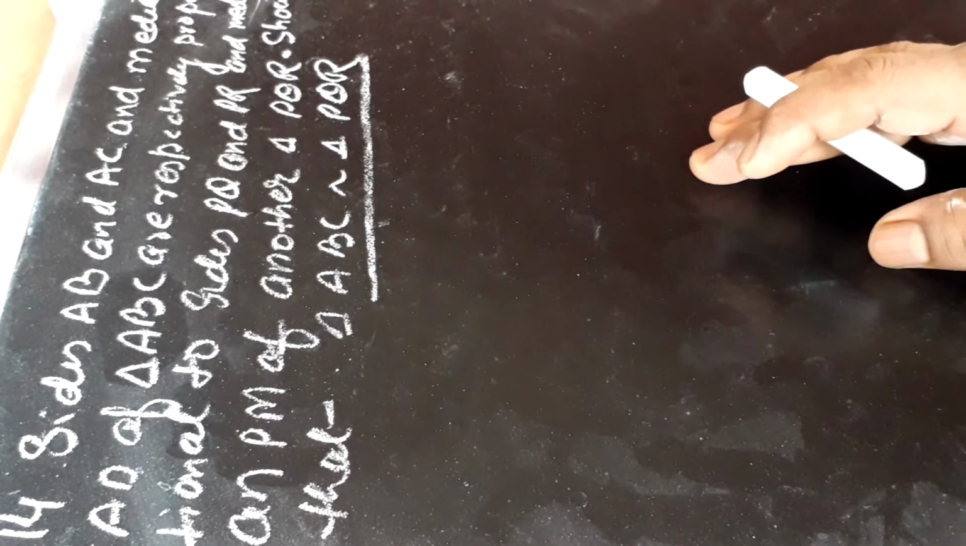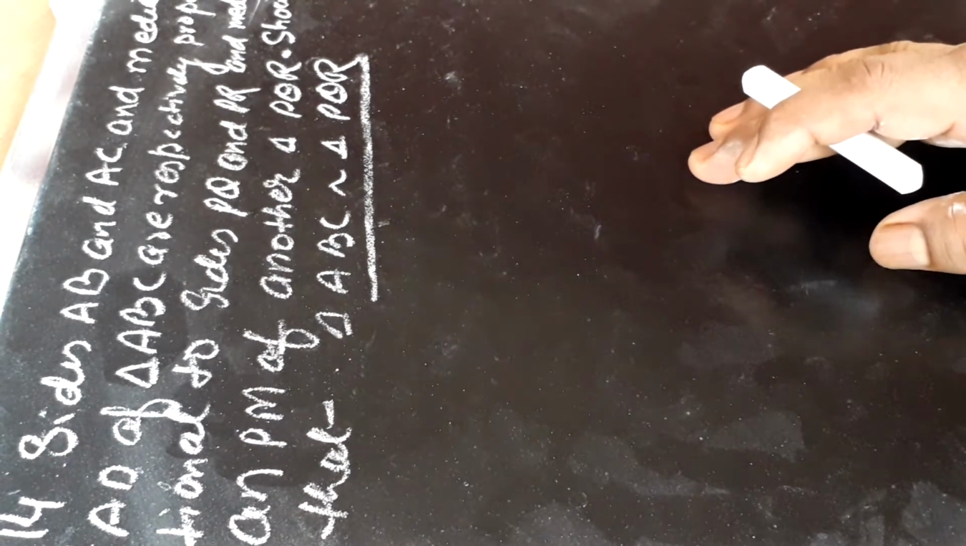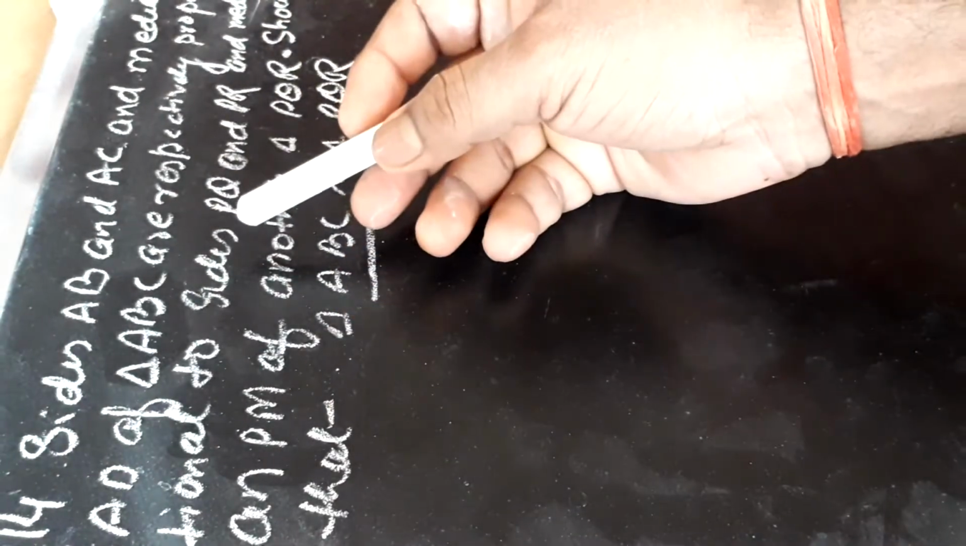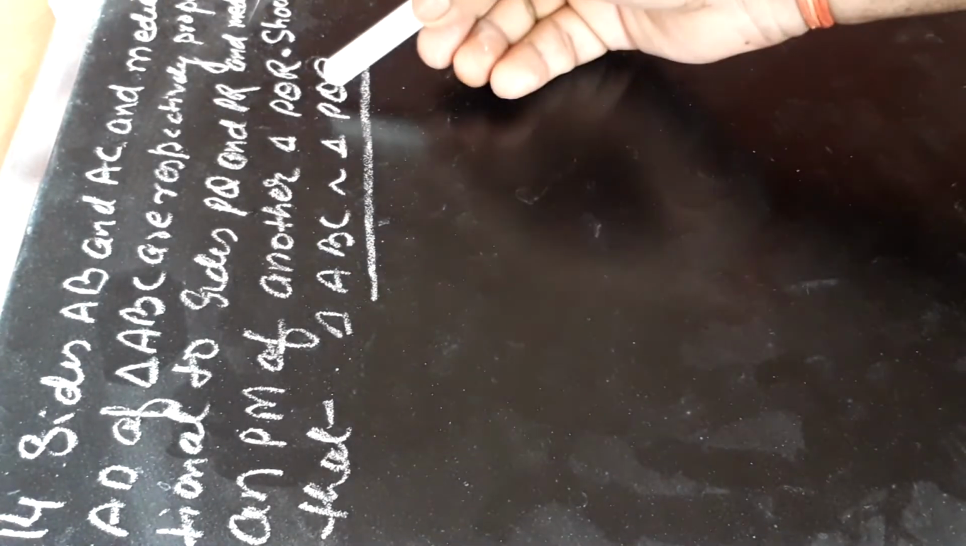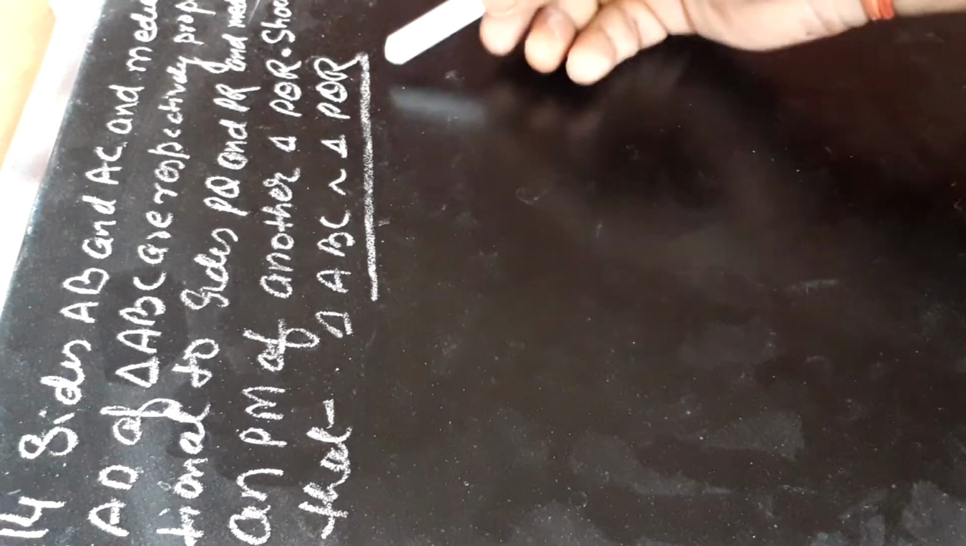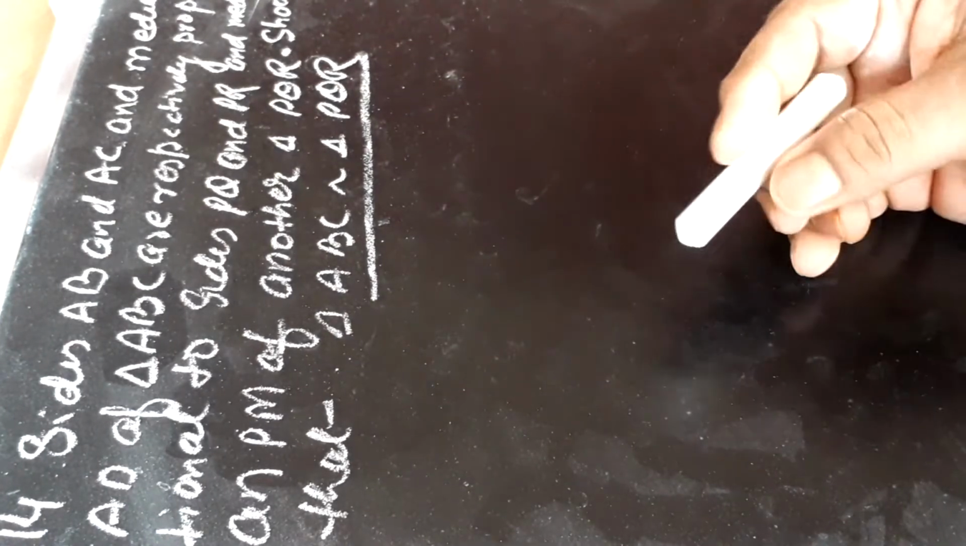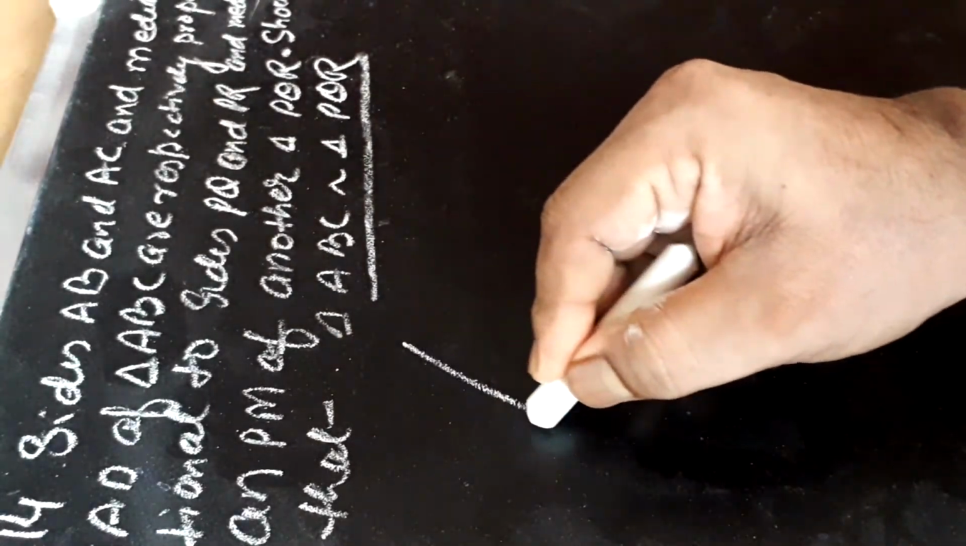Here in this question, it is given that sides AB, AC and median AD of triangle ABC are respectively proportional to sides PQ, PR and median PM of another triangle PQR. Show that triangle ABC is similar to triangle PQR. Here the figure is like this.